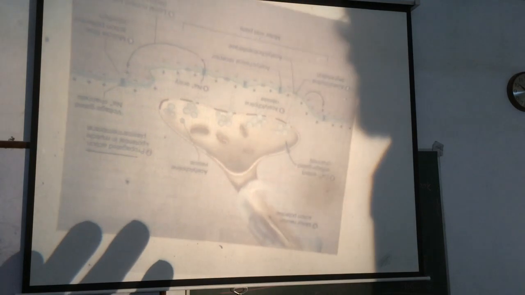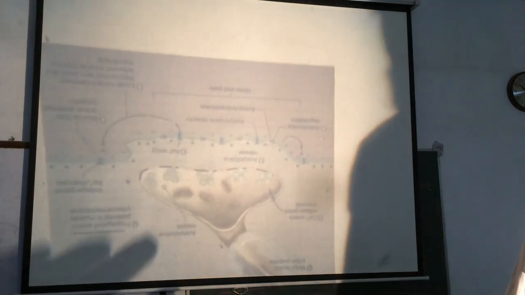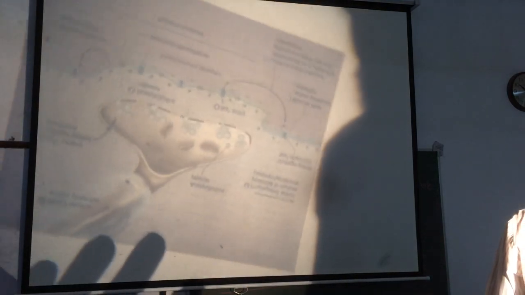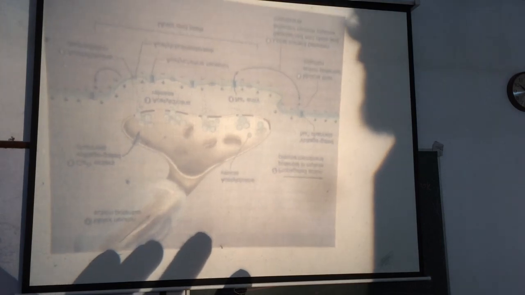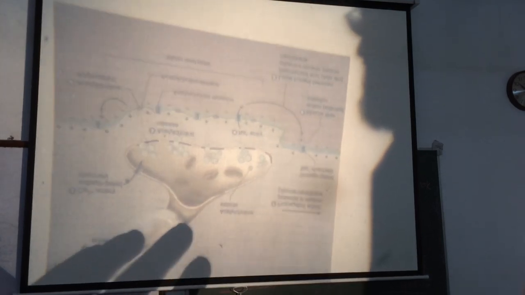I told you yesterday that the activity of skeletal muscle is controlled by the central nervous system through somatic motor nerve fibers.